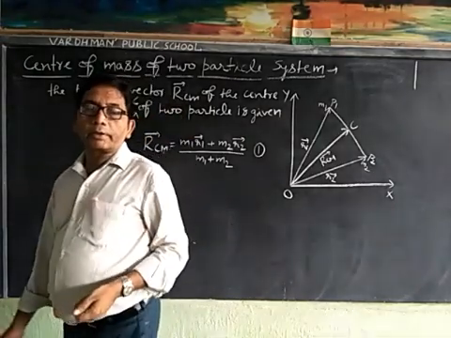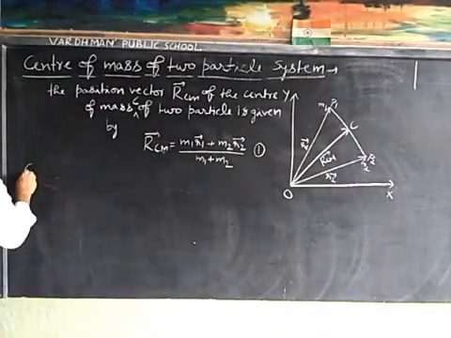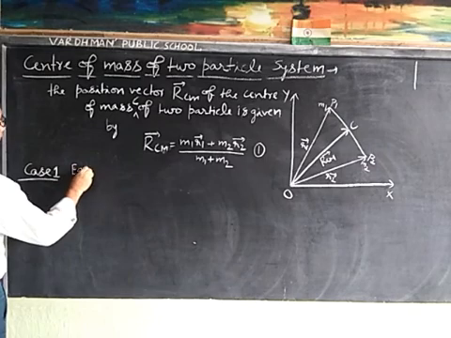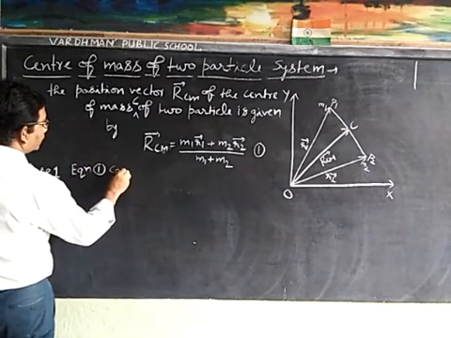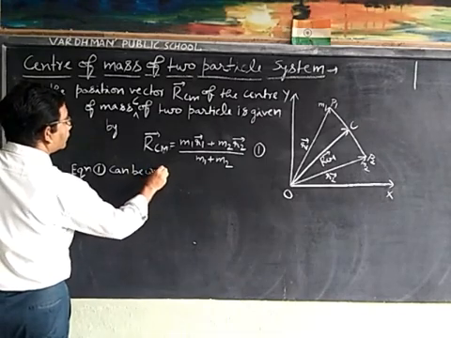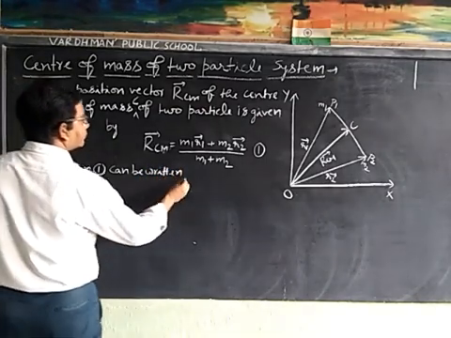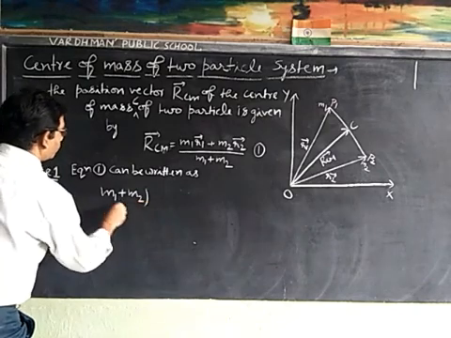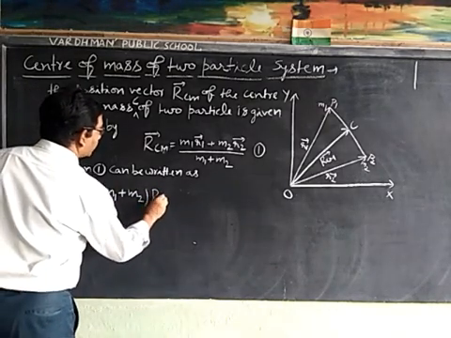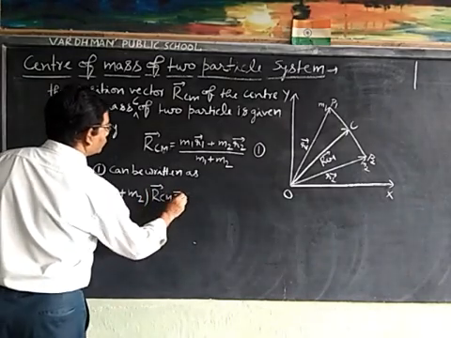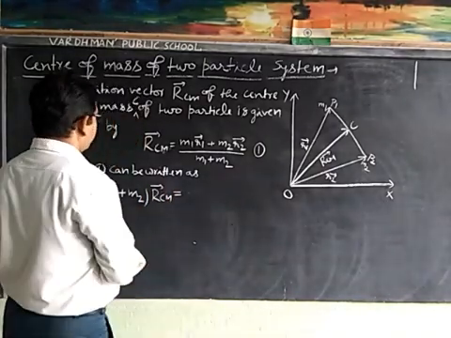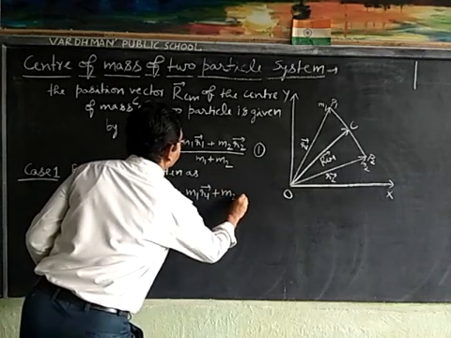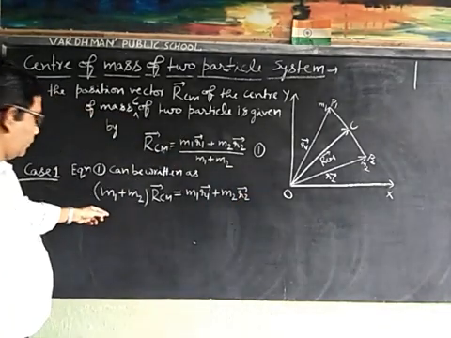Now, for equation first we take three cases. Case first: equation first can be written as (M1 plus M2) RCM is equal to M1 R1 plus M2 R2.